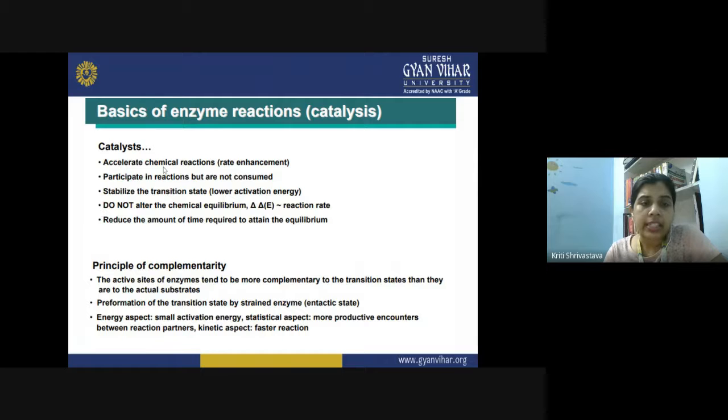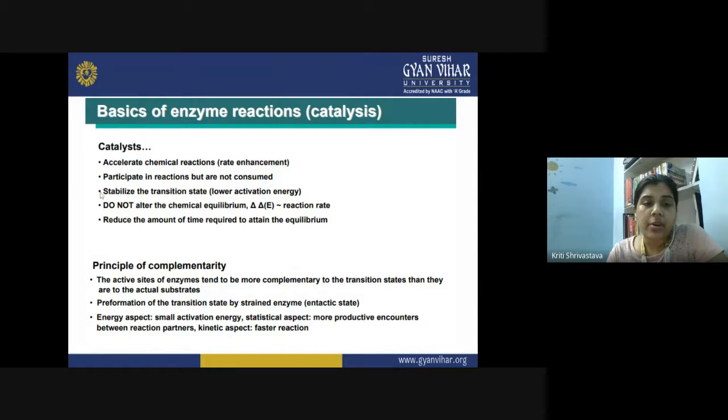First of all, it accelerates the chemical reaction, that is the rate enhancement. Then it participates in the reaction, but it is never consumed. So you can expect that at the end of the reaction, this catalyst is always regenerated and it is never involved in the product formation. Then it stabilizes the transition state and provides the lower activation energy pathway for the reaction to get complete.